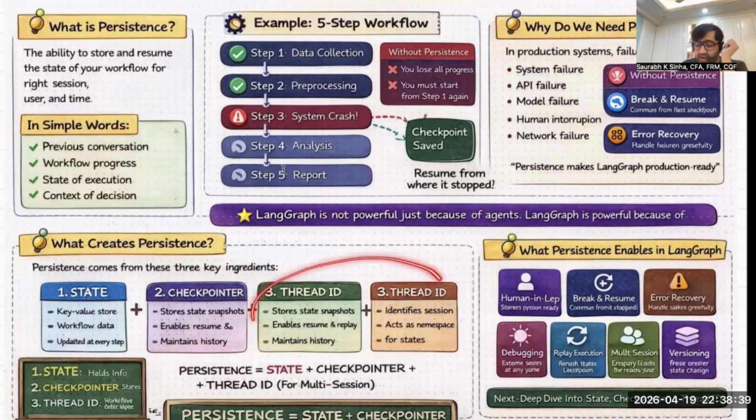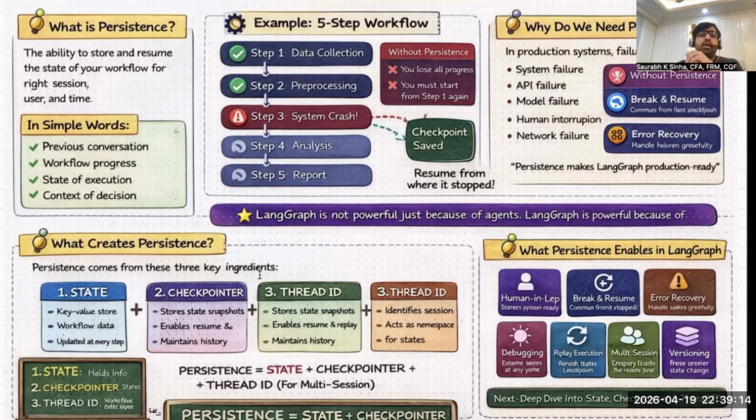Now comes thread ID. Thread ID is used to identify the user in multiple users, the session in multiple sessions, or the workflow instance in multiple instances. Because when you resume, thread ID tells you for which user, which session, or which instance you have to resume.